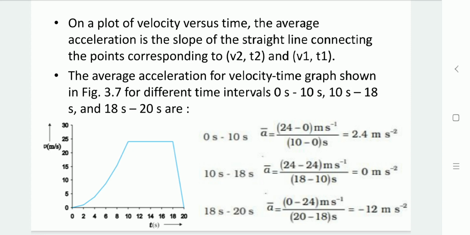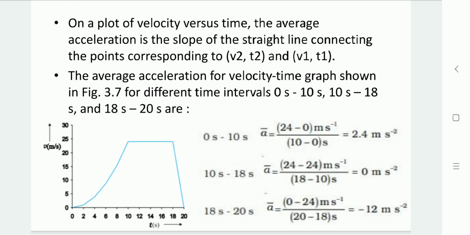Now let us take the final interval 18 second to 20 second. Let us take T1 as 18 second. At that time, velocity is 24 meter per second and T2 is 20 second. At that time, velocity is 0 meter per second. Those values we can observe from the graph.